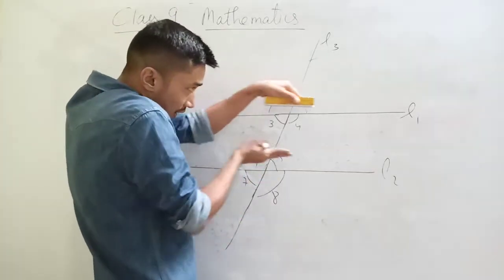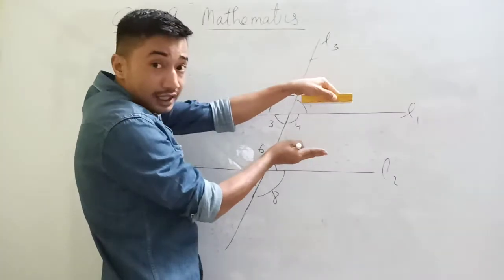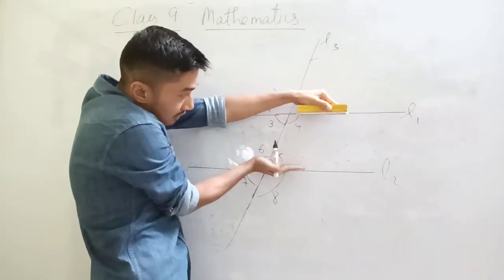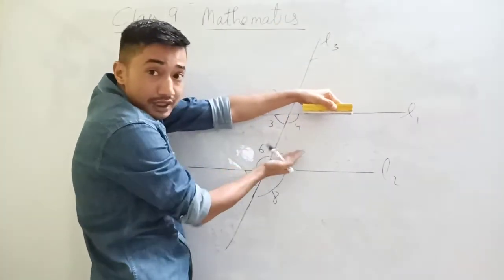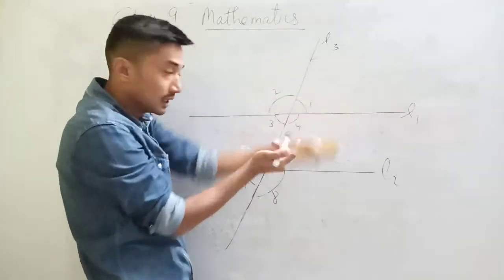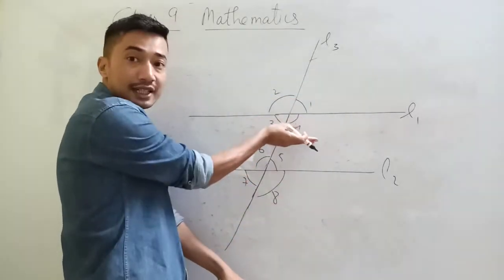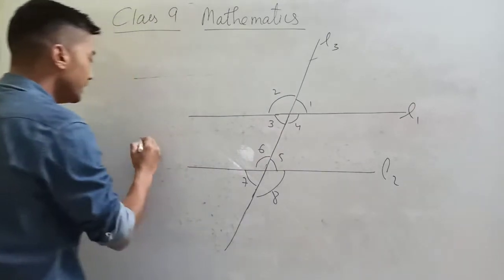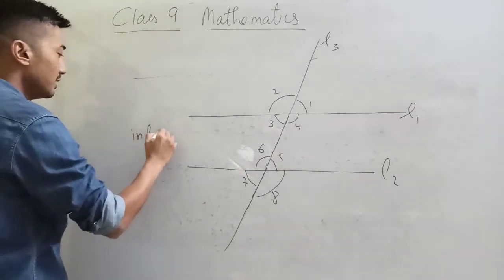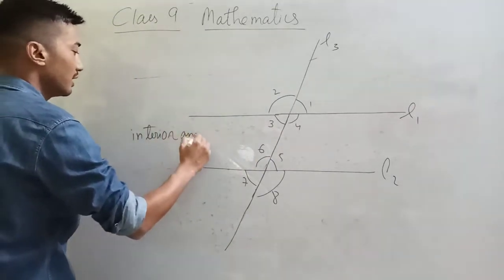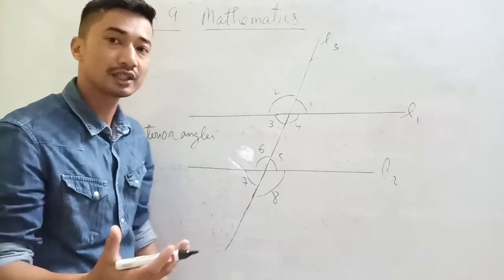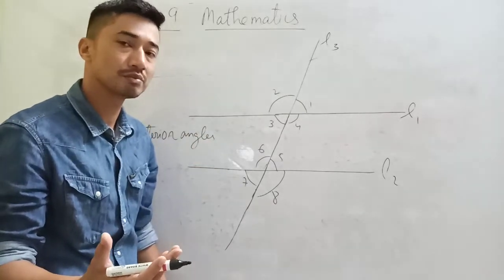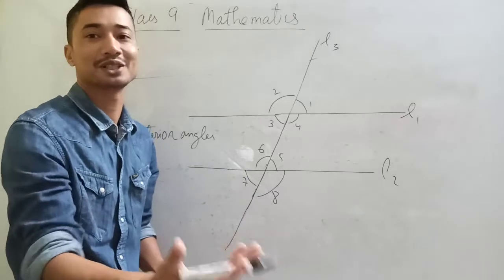Two lines are parallel, and a transversal cuts them. Angles 3, 4, 5, 6 are inside. Isn't it 3, 4, 5, 6? It's inside, isn't it? So these are called interior angles. Why are they called interior angles? Because they are interior.